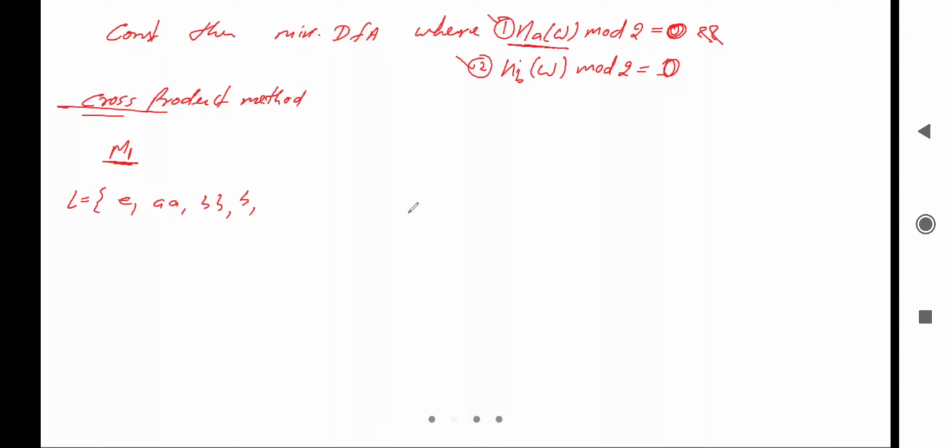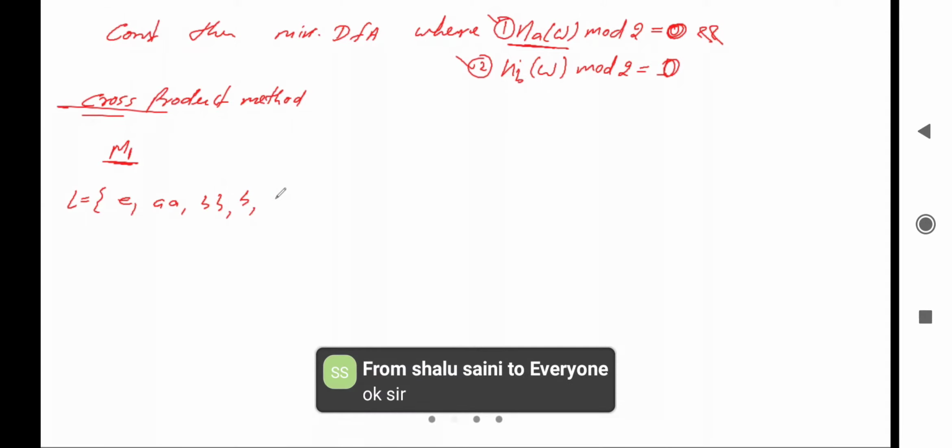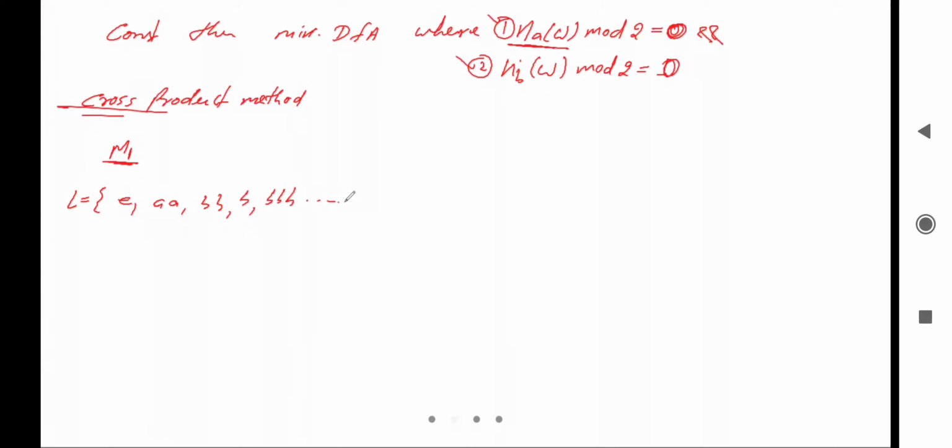Single B is possible because there is a condition only on A, not on B, right? So single B is possible here, double B possible, triple B also possible, and so on, because there is no condition over the B, but there is a condition over the A, because number of A in W mod 2 equal to 0.